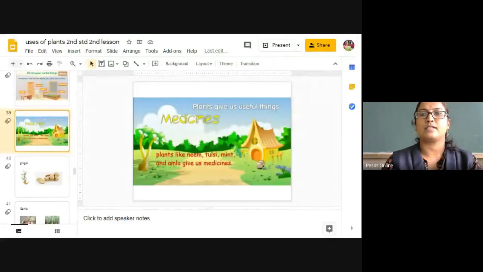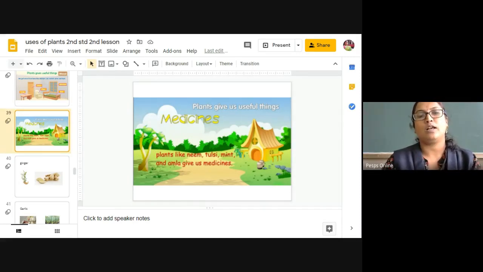Today we will learn mainly about medicines. Plants give us useful things, and medicine is a very important thing that we get from plants. Many plants are there around us in nature, and we may not know the medicinal use of that plant. So today we will learn plant by plant, one by one.